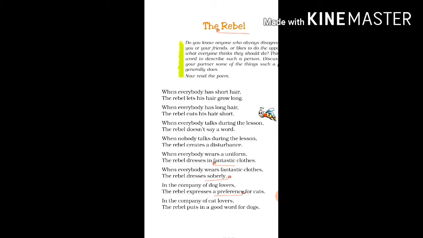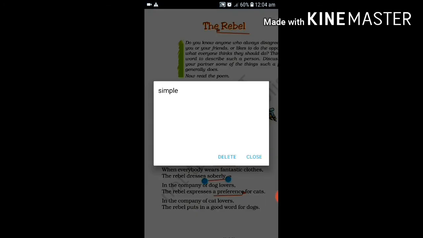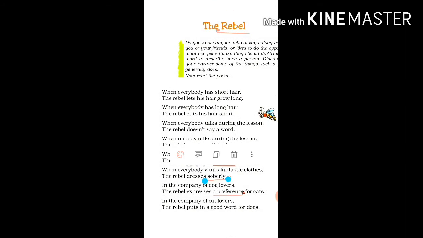"When everybody wears fantastic clothes, the rebel dresses soberly." So in these lines, the poet says, when all other members of the society wear some good clothes, or we can say some extraordinary clothes, the rebel dresses himself very seriously and soberly. Soberly means simple.